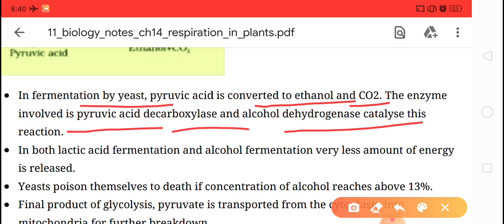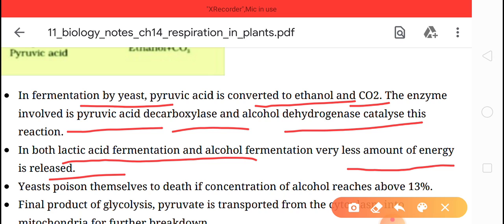So by the action of pyruvic acid decarboxylase and alcohol dehydrogenase, the fermentation of yeast takes place and it forms ethanol and CO2. In both lactic acid fermentation and alcoholic fermentation, very little energy is released. Okay, children.